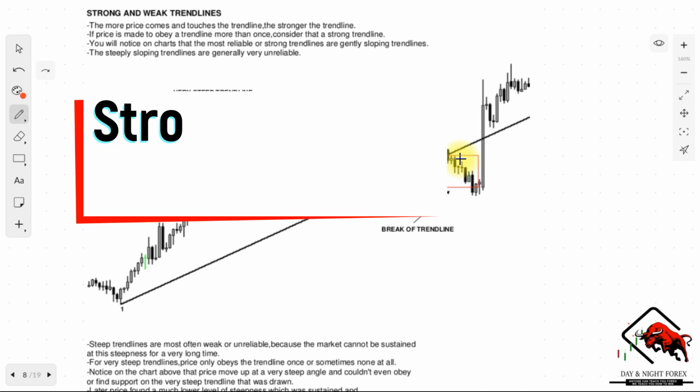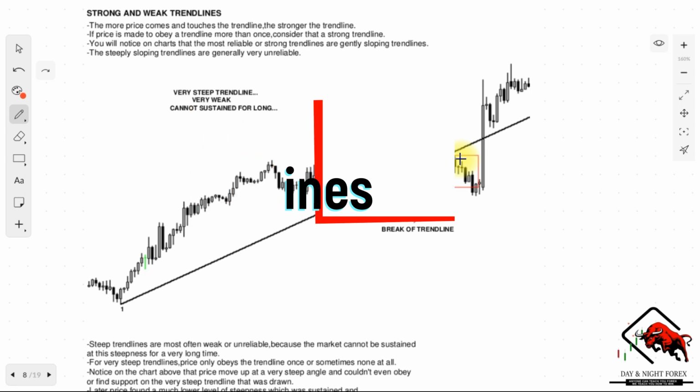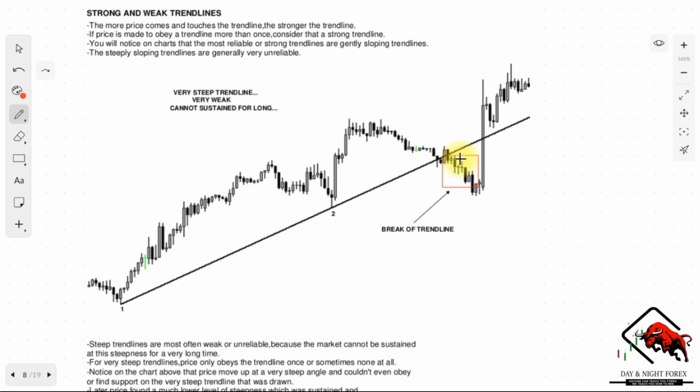Okay, so what exactly determines whether a trend line is strong or weak? Firstly, the more price comes and touches the trend line, the stronger the trend line is. If the price is bouncing off that trend line quite a lot, it determines that that trend line is more reliable. So if price is made to obey a trend line more than once, consider that a strong trend line. You will also notice that on charts, the most reliable or strong trend lines are gently sloping trend lines.